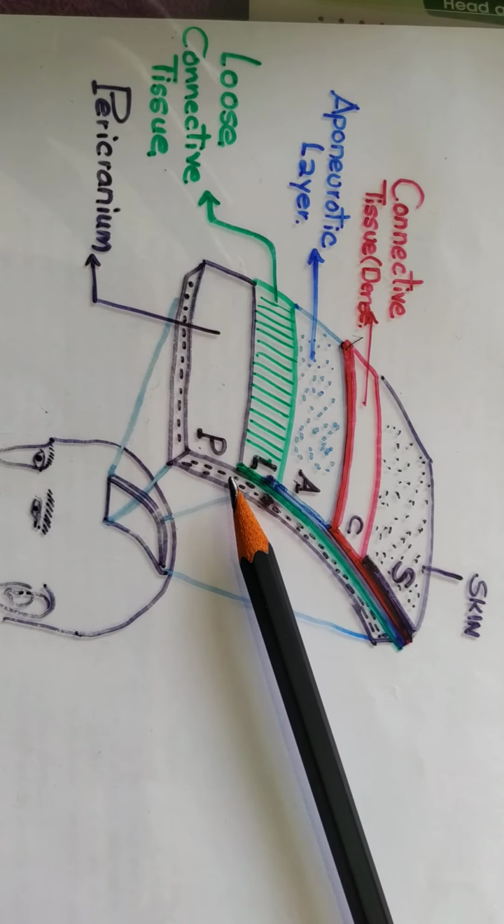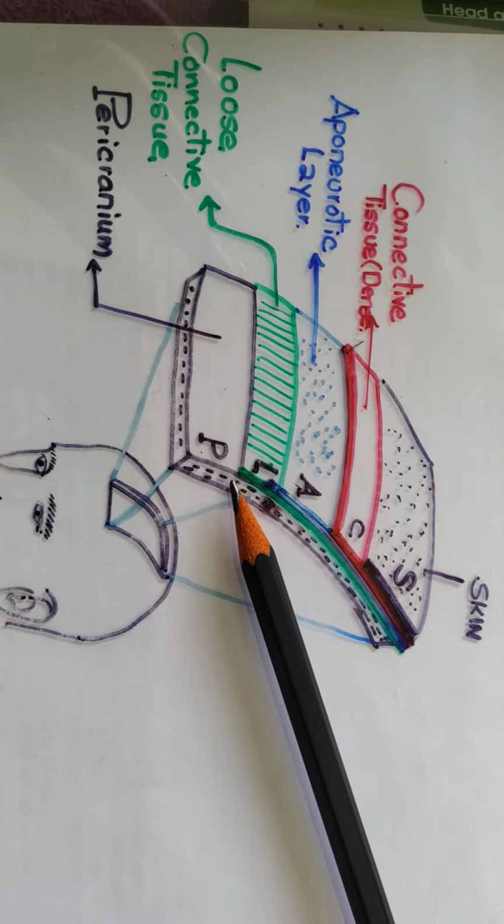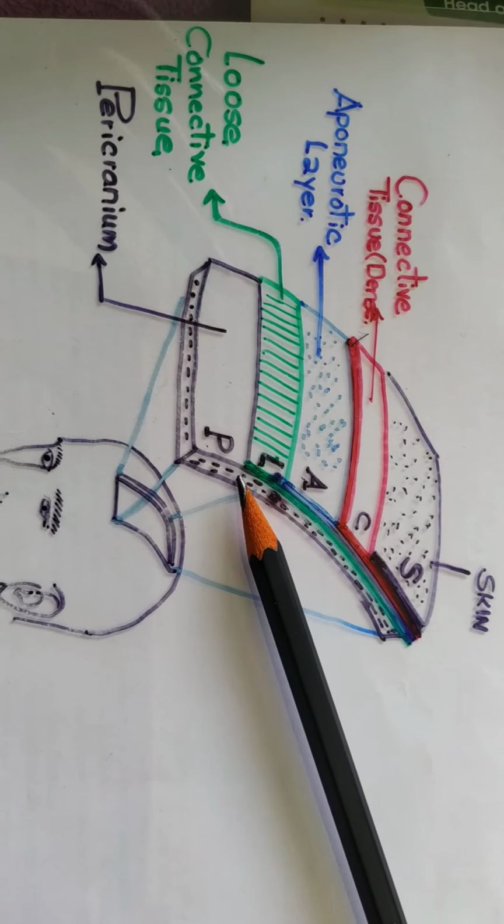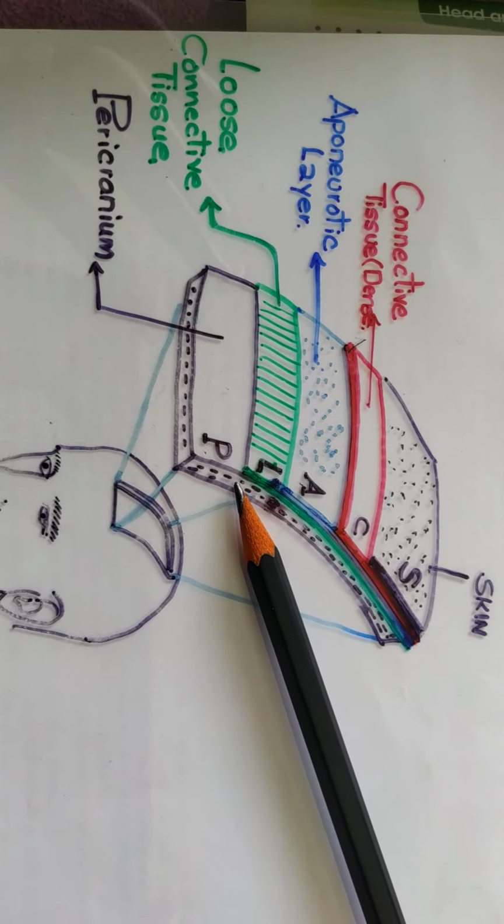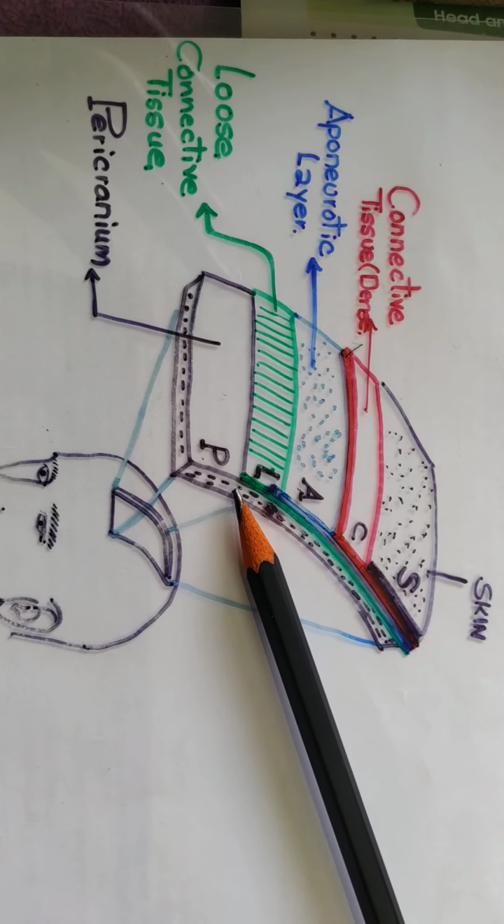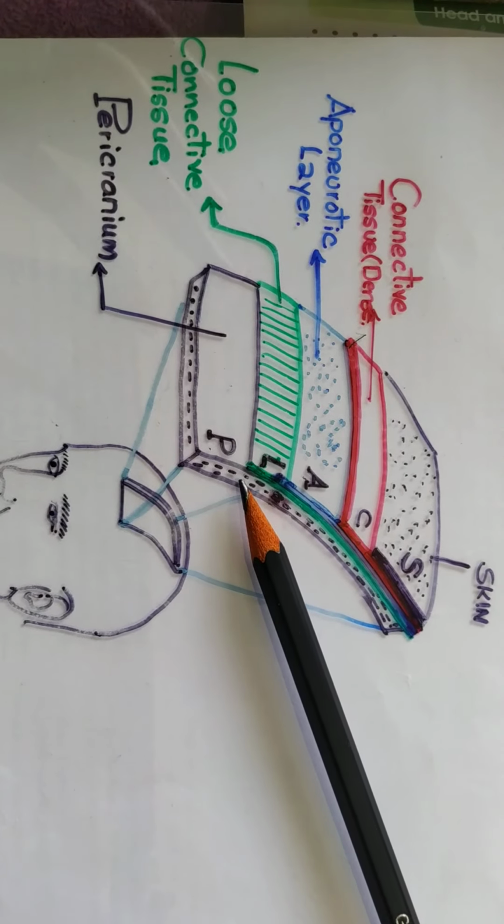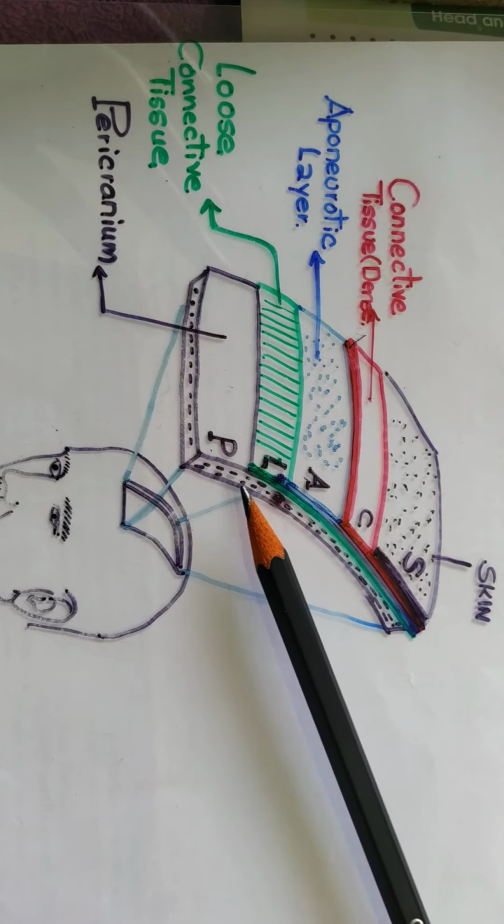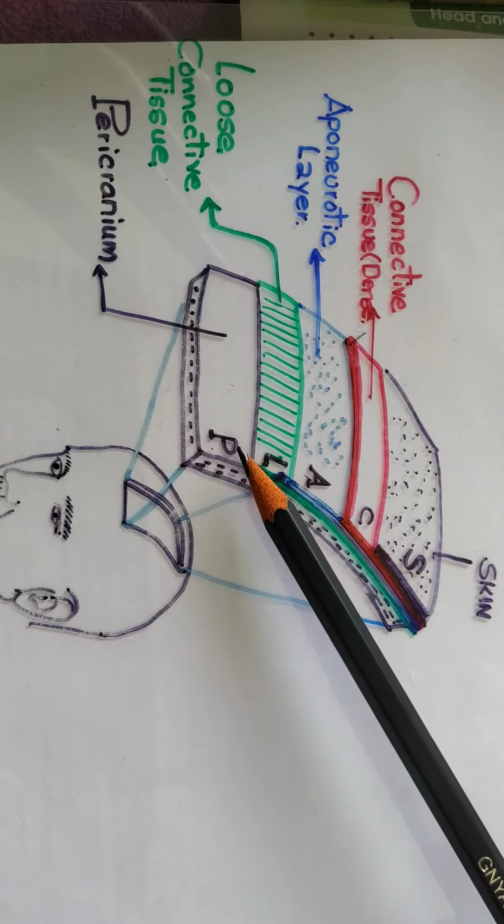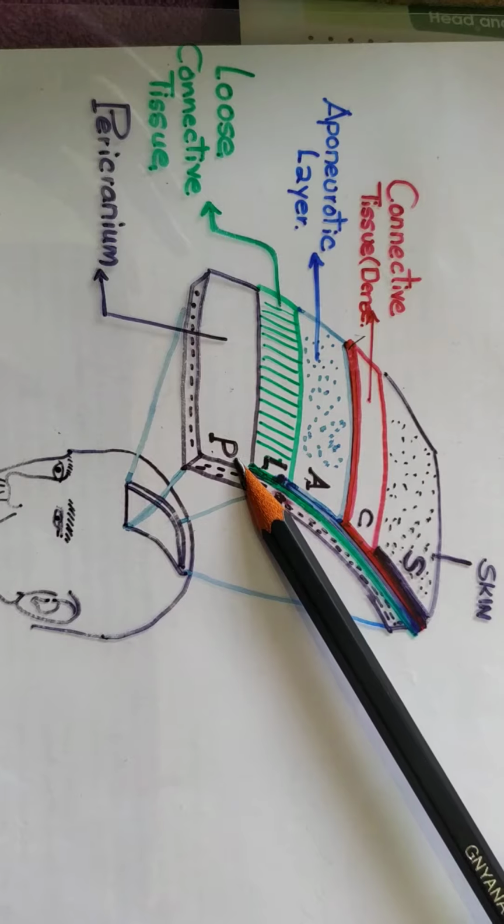Fifth layer is pericranium. It is also called the outer periosteum of the skull. It is loosely adherent to the surface of the bone. It is firmly adherent to the sutures, where the sutural ligaments bind the pericranium to the endocranium.